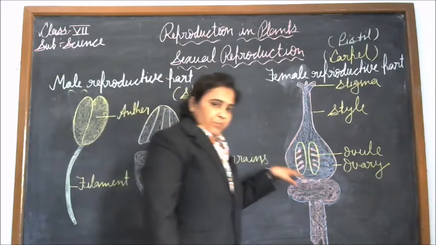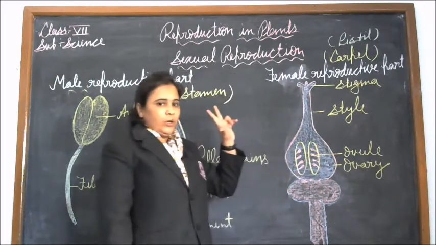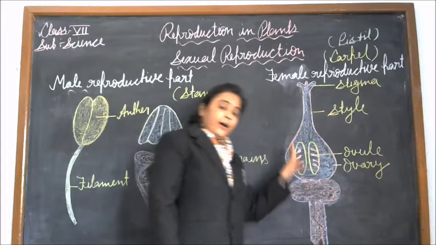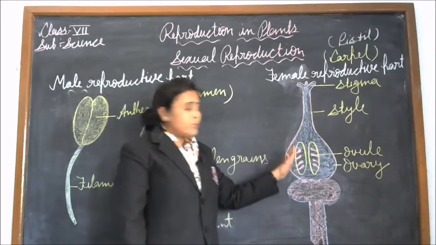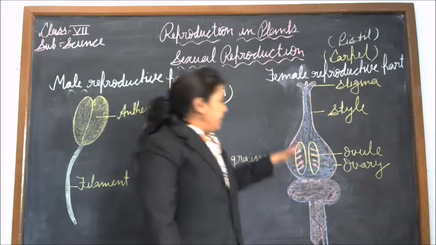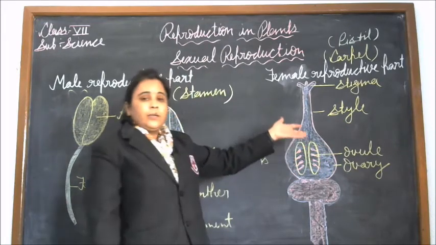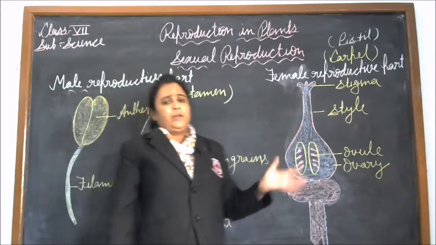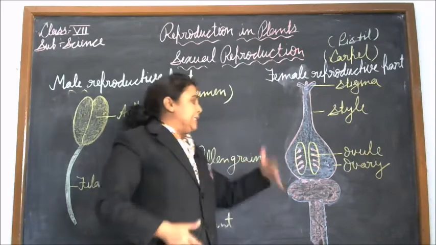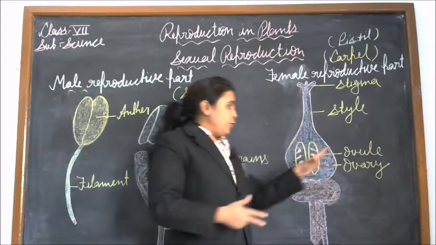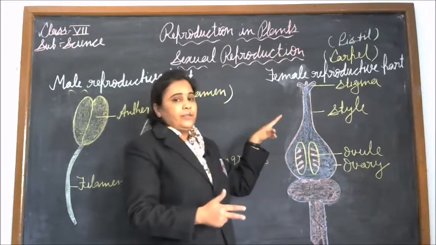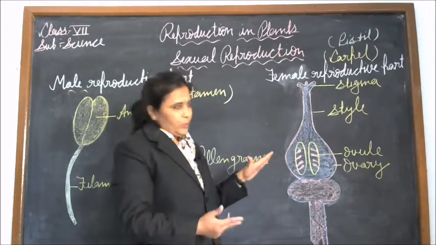The ovary contains an ovule. Inside the ovule, when the male and female gametes fuse together, the ovule converts into a seed, and the ovary converts into a fruit. Okay students.